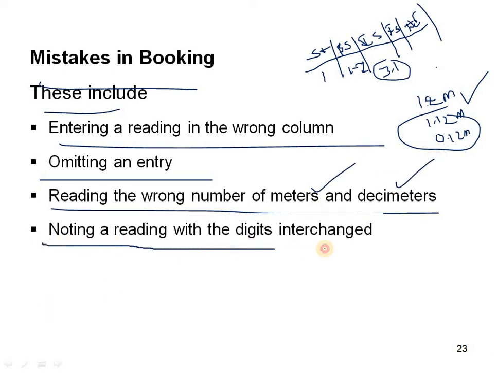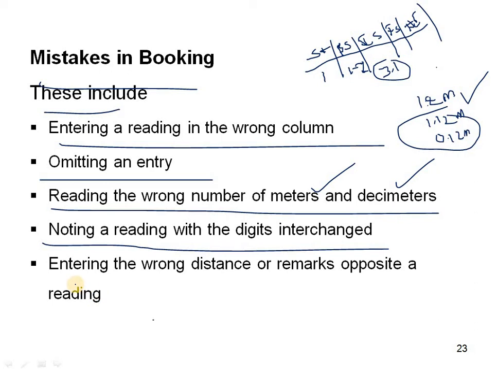And noting a reading with the digits interchanged. So here when we are entering the readings, the digits will be interchanged. That means from 0 to 1 meter and 1 meter to 2 meter. So the digits which are there, they will be changing. First from 0 it will be started, and then after from 1 it will be started, and after from 2 it will be started, and after 3, 4, just like 5, 6 meter staffs also will be there. So when the meters were increased, the digits will also be interchanged.